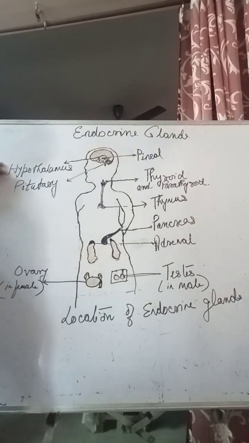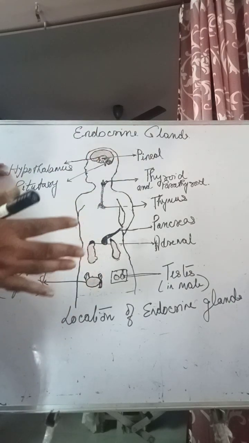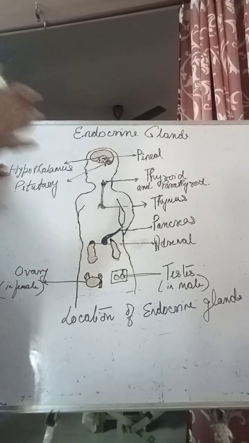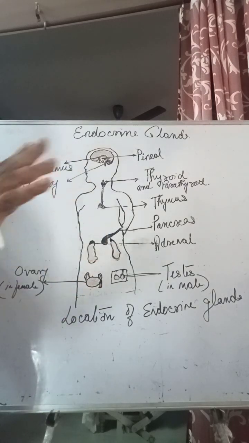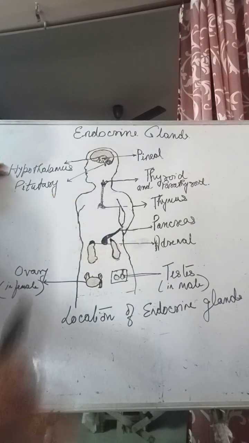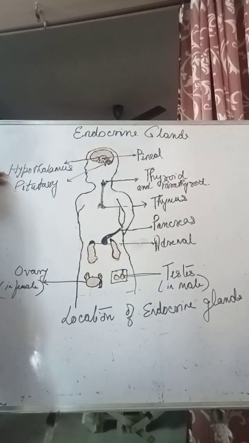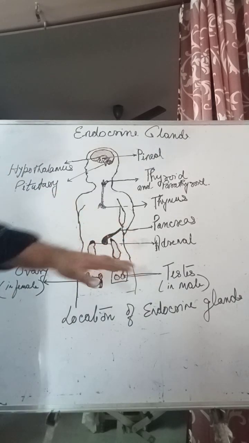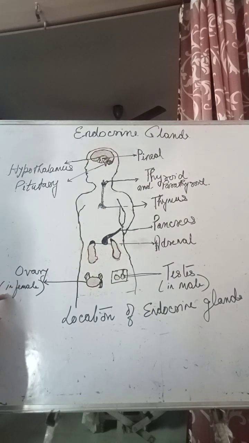So what is the first type? The stimulating hormone. For example, that can be the gonadotropin releasing hormone, GnRH, which is doing what? It is stimulating the pituitary to release gonadotropins, which are regulating and stimulating the functions of gonads, testes in male and ovaries in female, right?